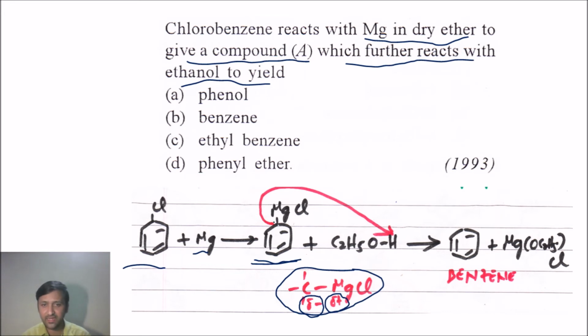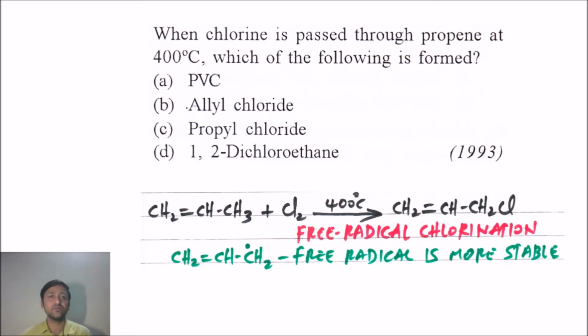That phenyl carbanion will abstract acidic proton. As you can see, in alcohol we got acidic proton. H plus is abstracted by the phenyl carbanion and is converted into benzene. So the main compound obtained in this reaction is benzene. You can see the options given here. The right answer is benzene. Okay, let's take the next question now.